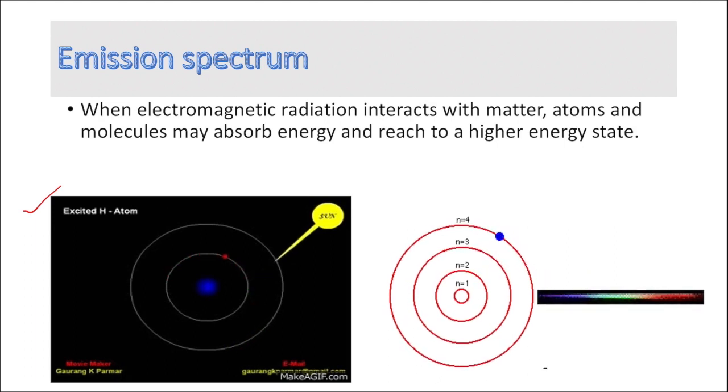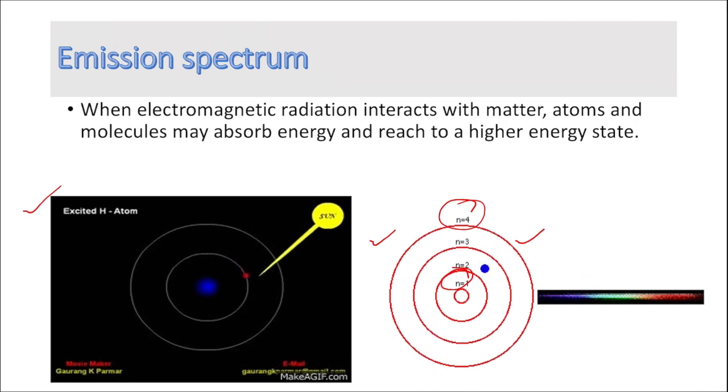The electron jumps from a lower orbit to a higher energy orbit, and the atoms are then said to be in their excited state. But the life of any atom in its excited state is short lived. Therefore, the atom will want to return to normal, or what we call the ground state. To understand how it returns to its ground state, look at picture number 2. The electron here jumps from the higher orbit to a lower orbit. You can see that from n = 4, the electron jumps to n = 1.